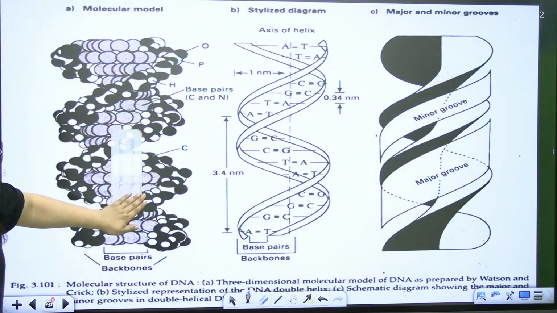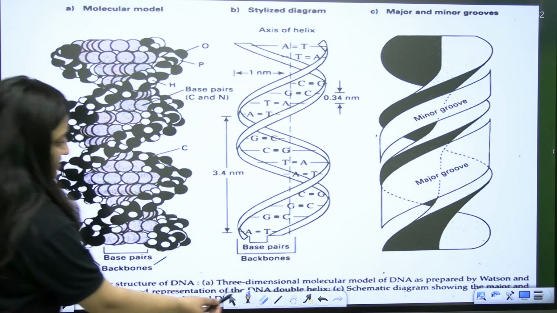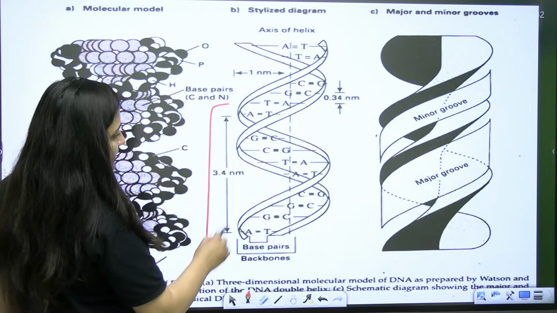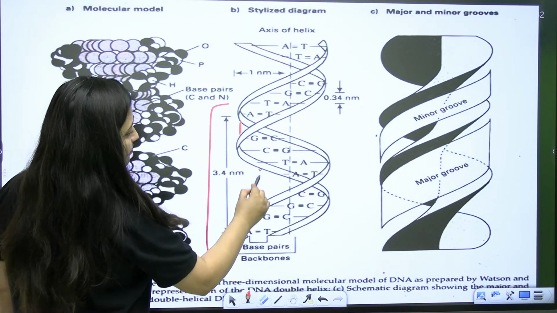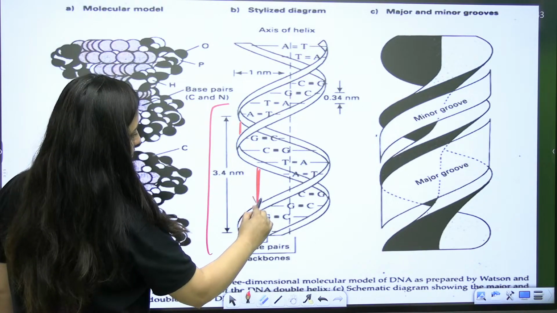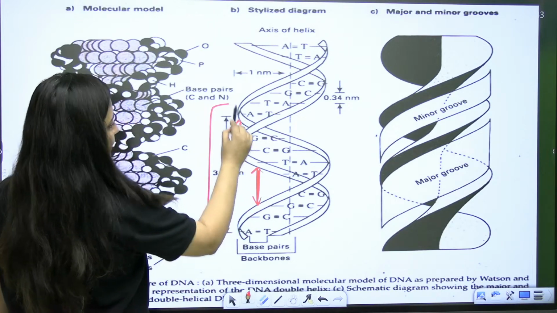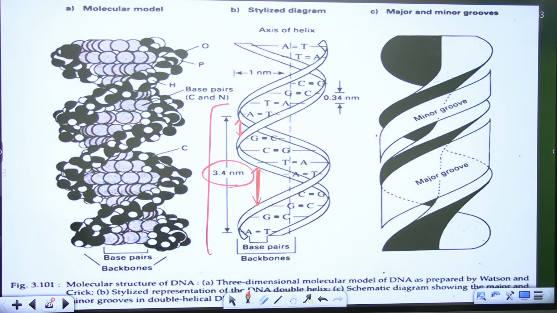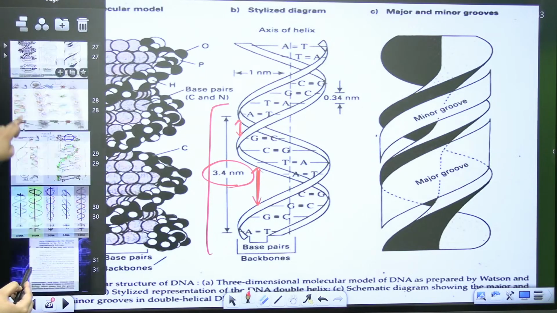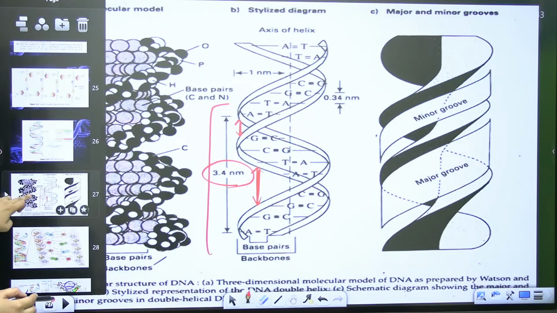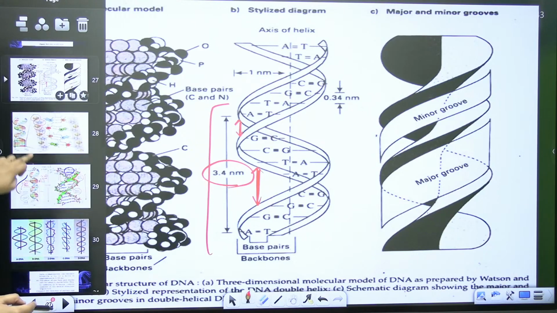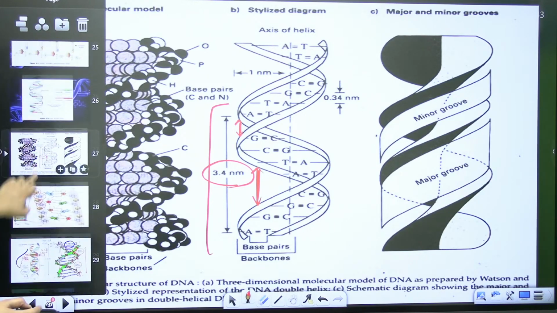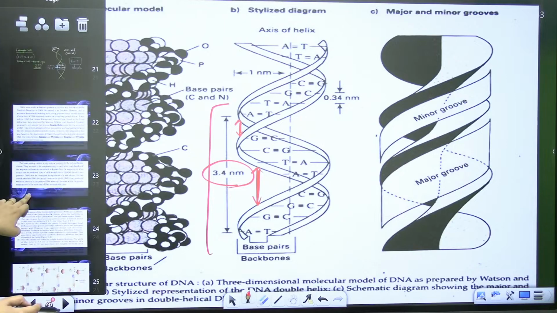So same is given here. Look at this. So this is the one complete turn having minor groove, having major groove. So this is 3.4 nanometer. Clear? This is 3.4 nanometer. Done? So you should know about the units because they can ask you the question on the basis of that. Fine. Done? So that's what Watson and Crick explained.